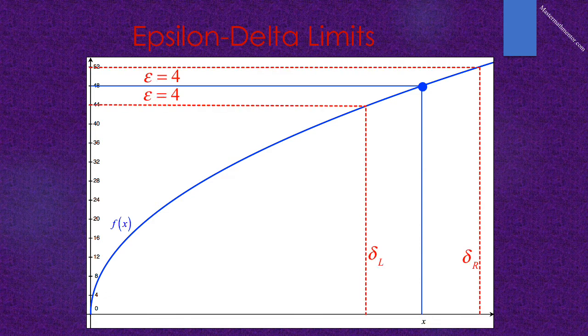Because of water sloshing in the pool, we place water sensors at 44 inches and 52 inches high. And if these sensors get wet, that is a signal to turn the water off. So we draw the horizontal lines at 44 and 52, and therefore our epsilon is equal to 4. That means that there will be corresponding values of delta. If the water height is greater than x minus delta L, or less than x plus delta R, the filling process stops.